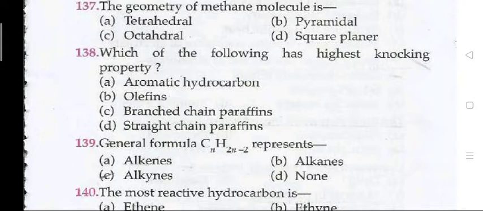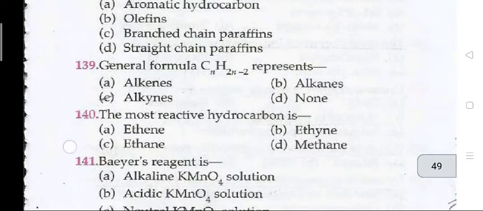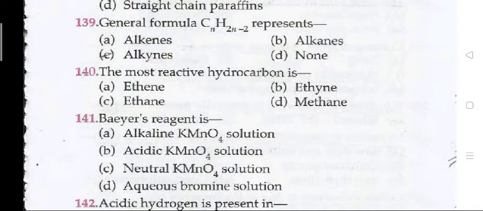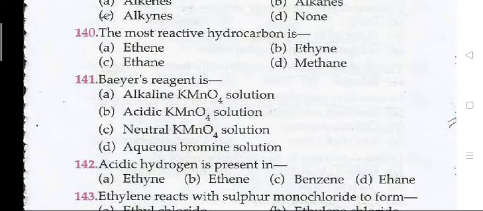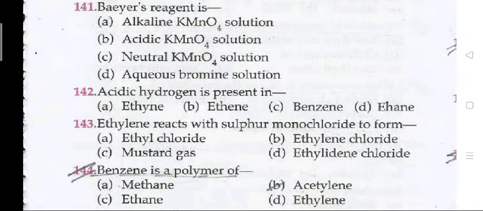Question 138. Which of the following has the highest knocking property? D. Straight chain paraffin. The general formula CnH2n-2 represents C. Alkynes. Question 140. The most reactive hydrocarbon is A. Ethane. Next question.